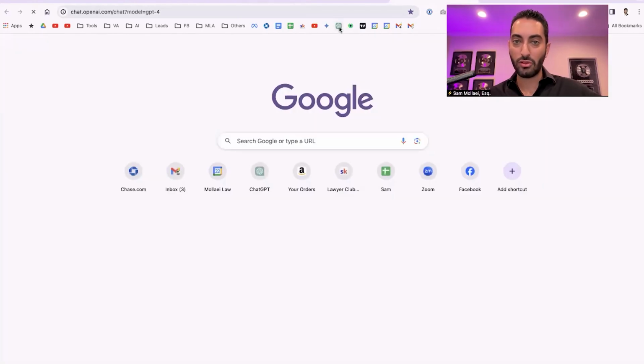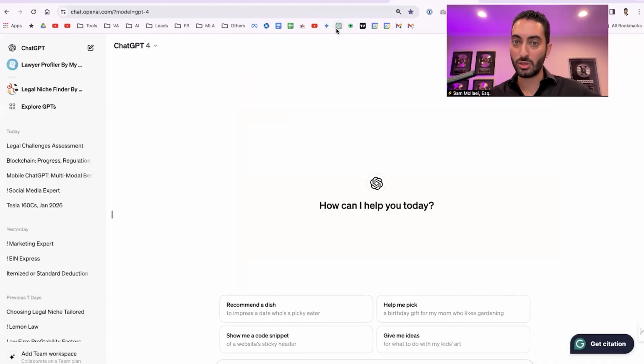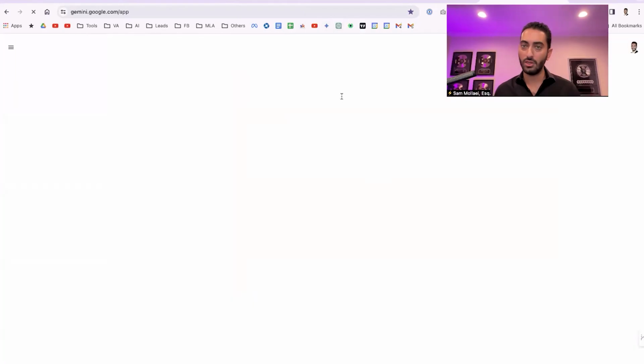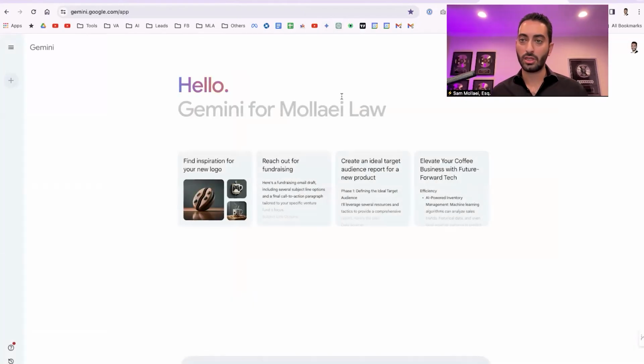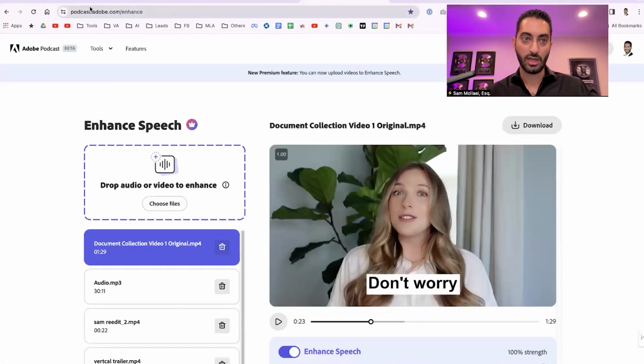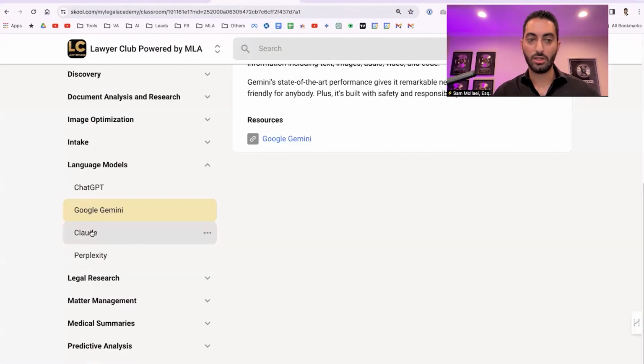And I do have both of these. I highly recommend having both of these in your bookmarks so you're able to quickly access them. Bam, click on it, and as things come up throughout the day, ideally have it open. I have mine open for the most part throughout the day to be able to use anytime. So that's the two top tools.